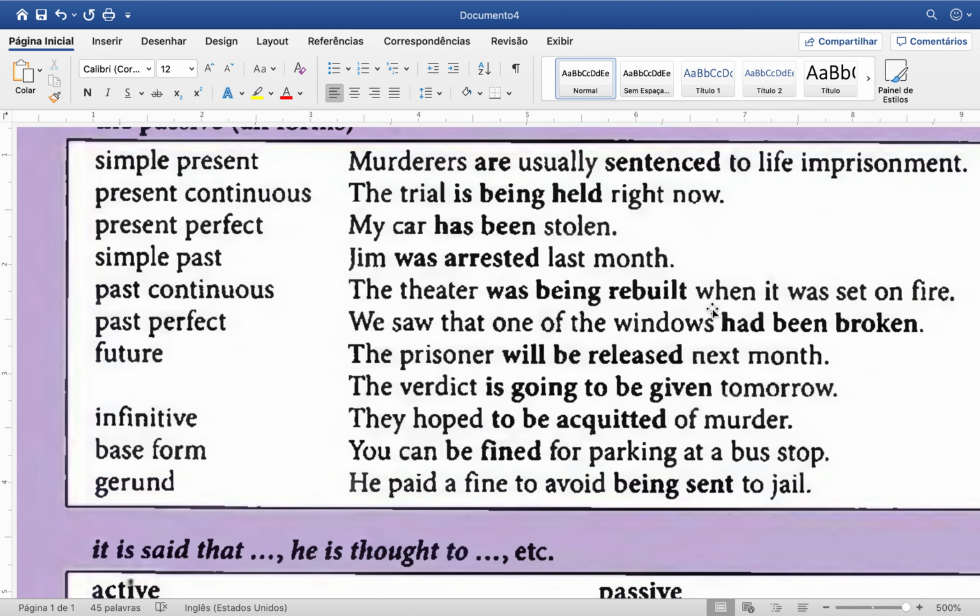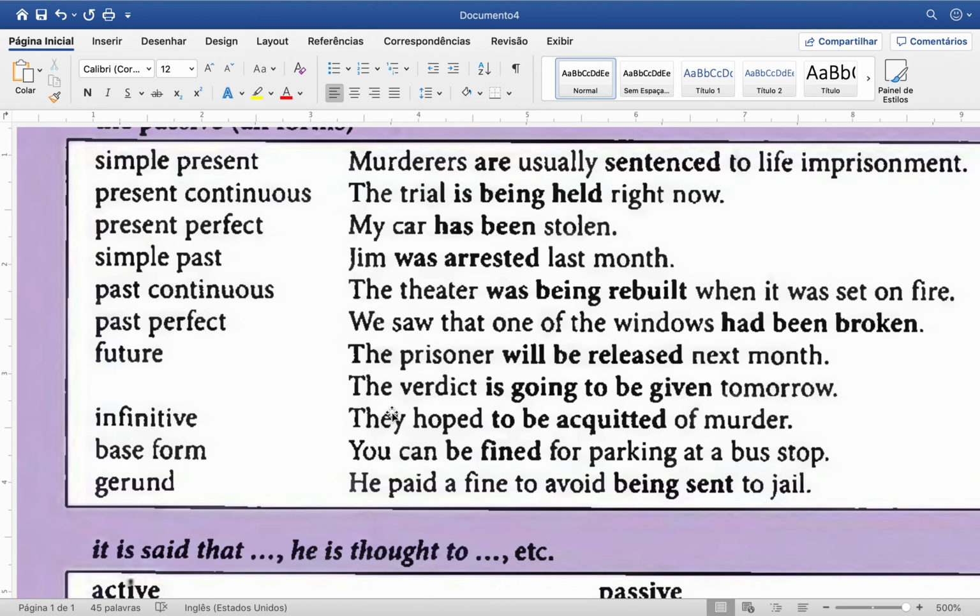Past perfect, had been and the main verb in the past participle. In the future, will be, verb to be and released PPV. Or you can use going to. Is going to be and PPV given.